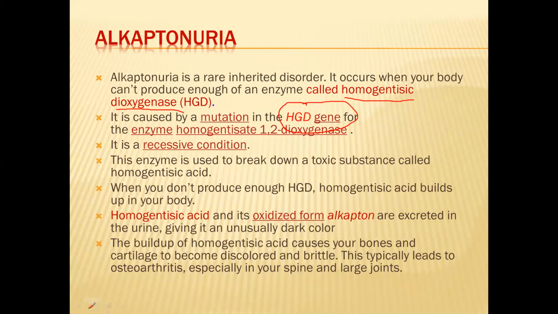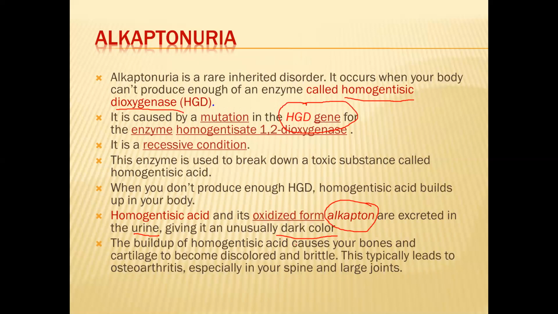So the oxidized form of homogentisic acid is alkapton. And when this alkapton accumulates in our body, it is excreted out in urine, and the urine appears dark in color. Generally, urine is pale yellow, but here it becomes dark.